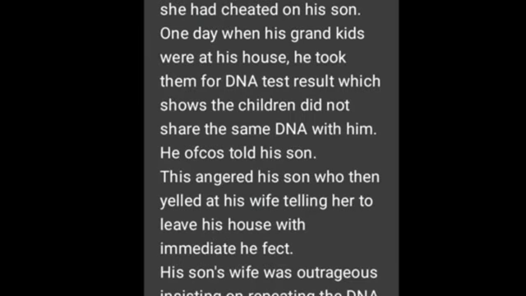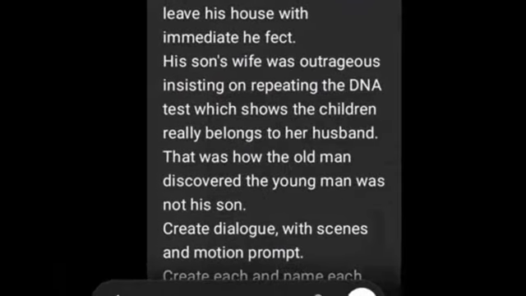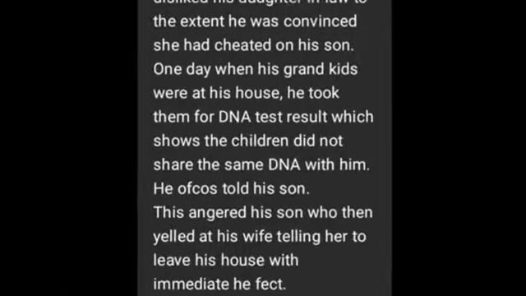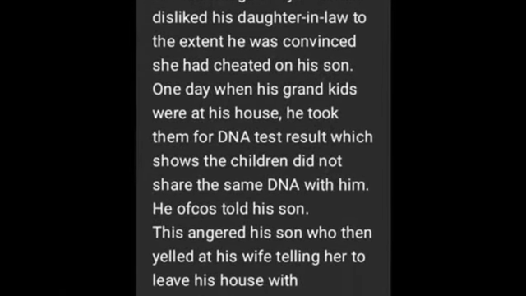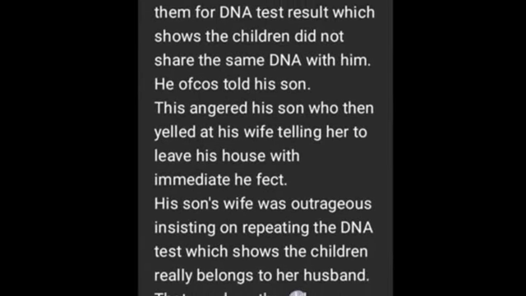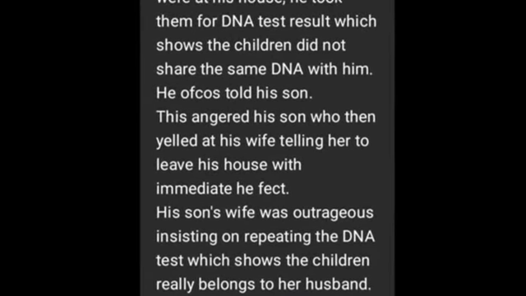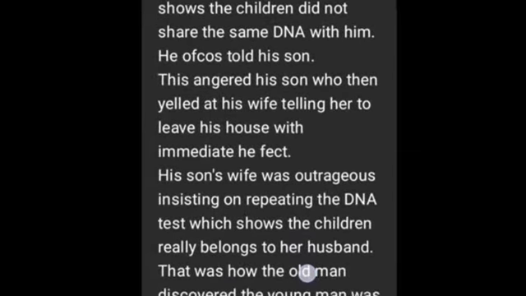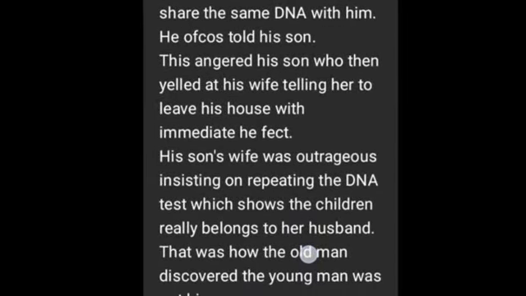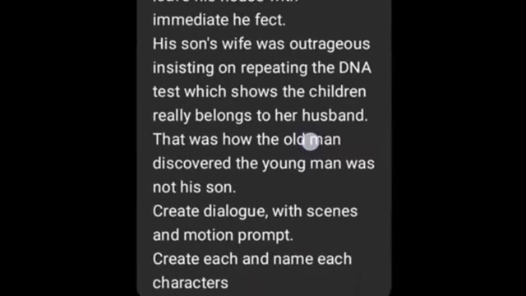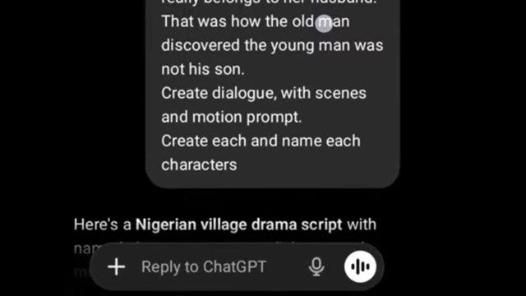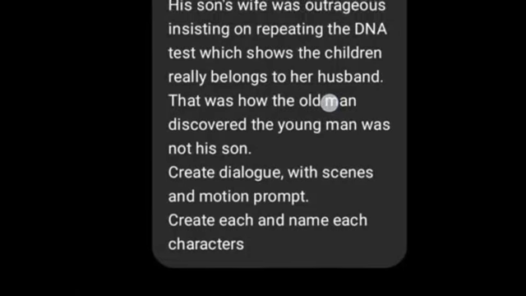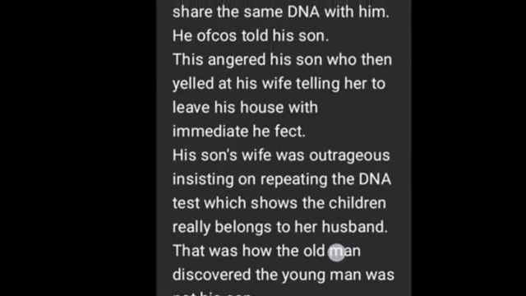All right. This is the prompt I generated on ChatGPT. I generated it myself. I asked it for a typical Nigerian African village story of a man. So this is the prompt I generated and gave to ChatGPT to generate the story for me. Now all you need to do is create an idea. You tell ChatGPT to create a dialogue for you, the scenes, and the motion prompt for each of the characters.